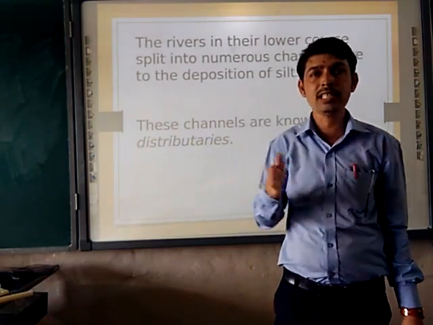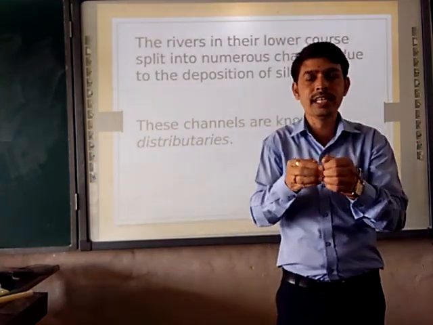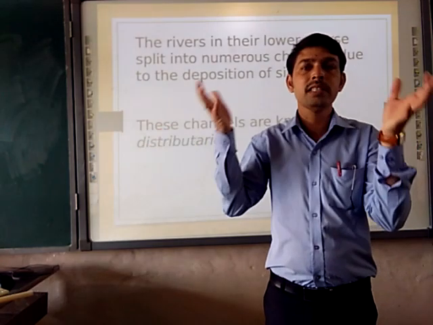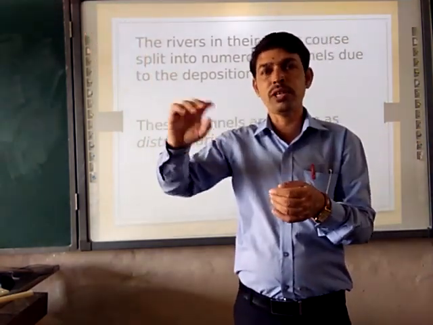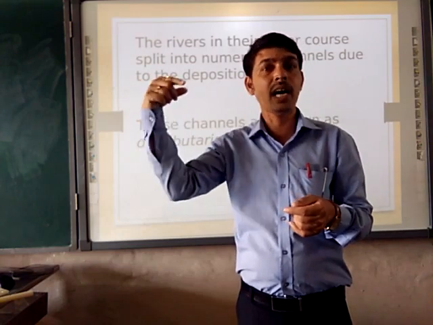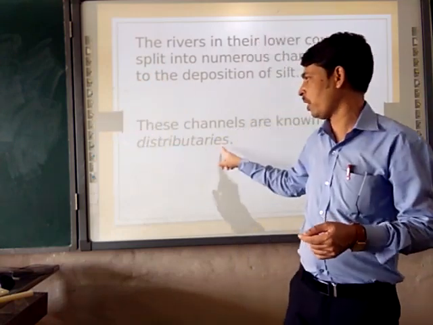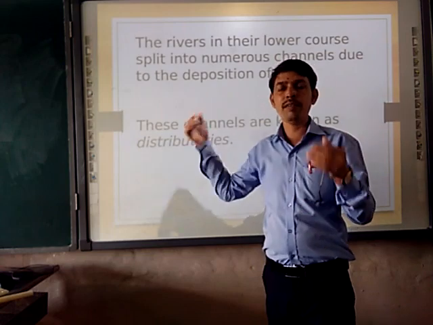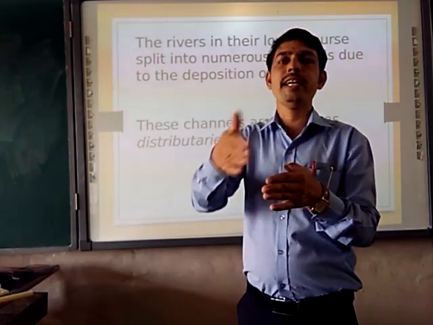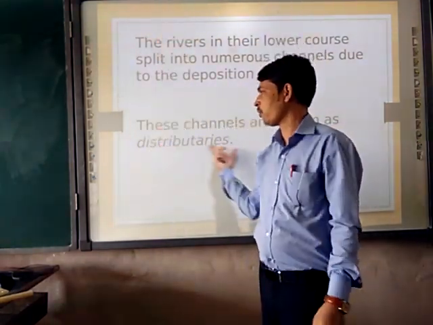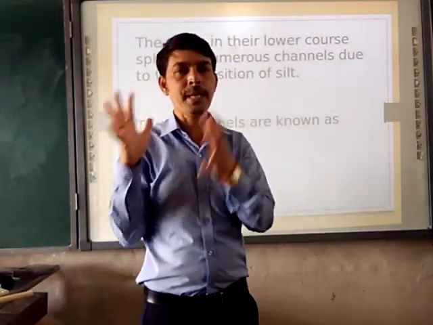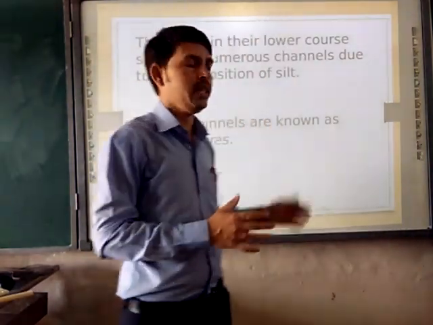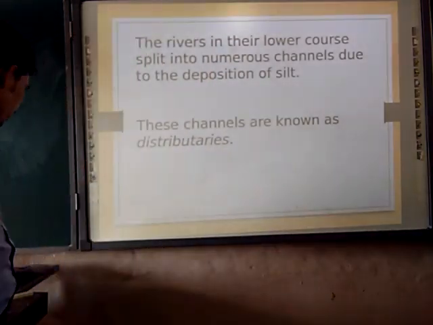When one single stream of water is divided into a number of streams, that particular channel of the river is also called by another name. When the one main river's water is divided into a number of channels, those channels are called distributaries. So the clarification on tributaries and distributaries is over.